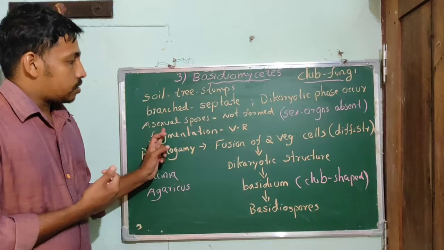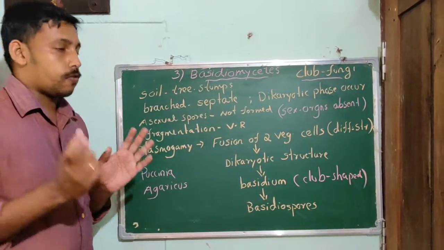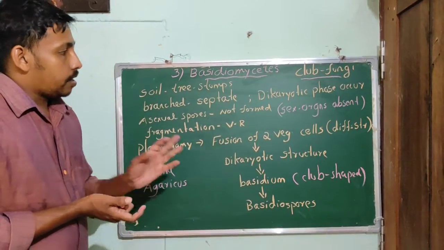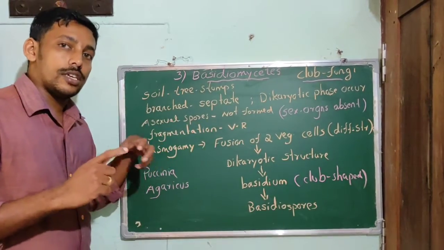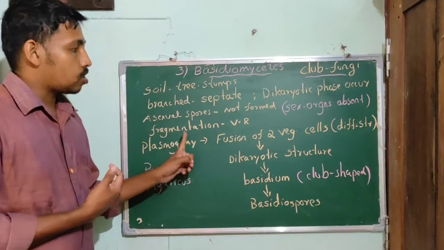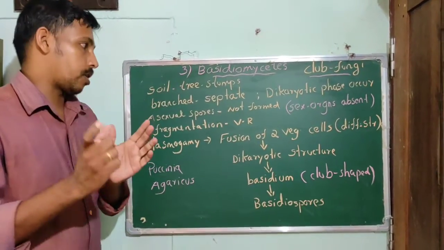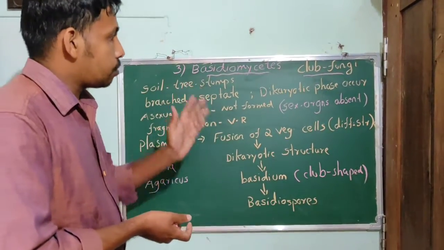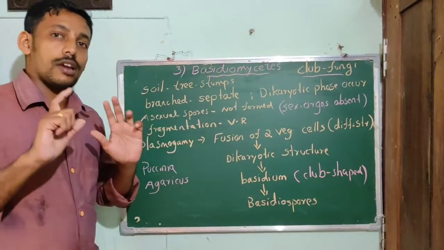Asexual spores are generally not formed, and they reproduce by vegetative reproduction. Fragmentation is the common type. In Basidiomycetes, usually the sex organs are absent.